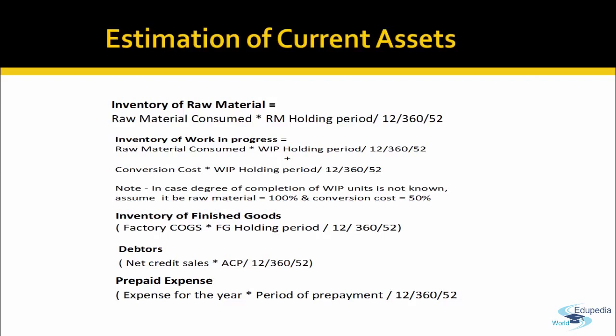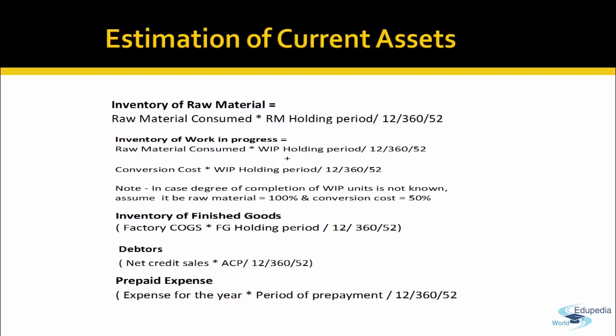Now what about the conversion cost? Conversion cost includes the cost of labor and the overheads. In case the degree of completion of work in progress is not mentioned, then for raw material we assume that 100% has been consumed and the conversion cost will be 50%. So the labor cost, whatever has been incurred, we multiply by 50% to get the actual conversion cost of work in progress. Finished goods is computed on the total cost incurred to produce a good. So that will be the factory cost of goods sold.